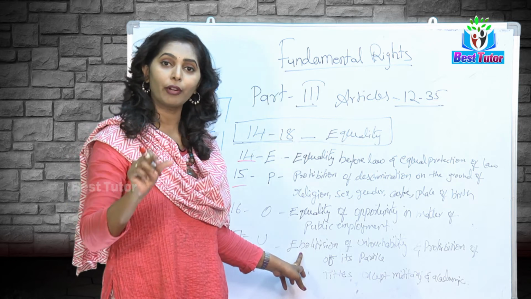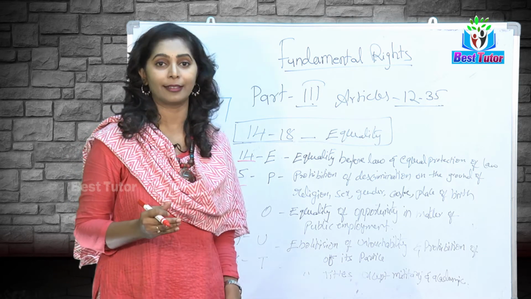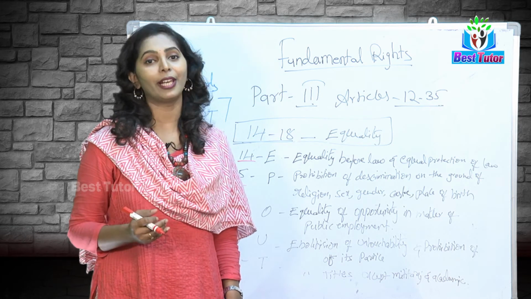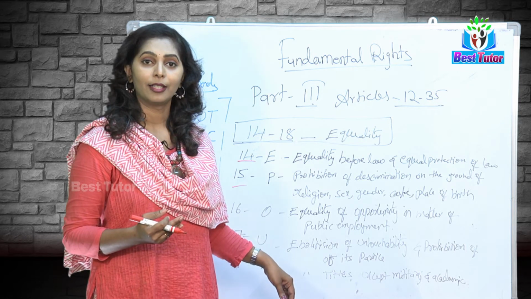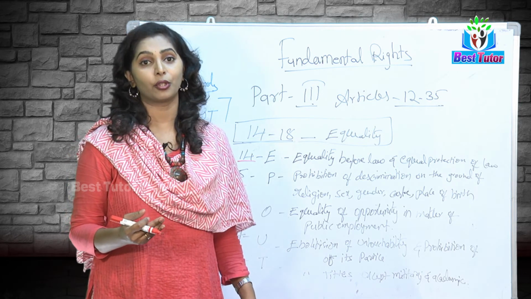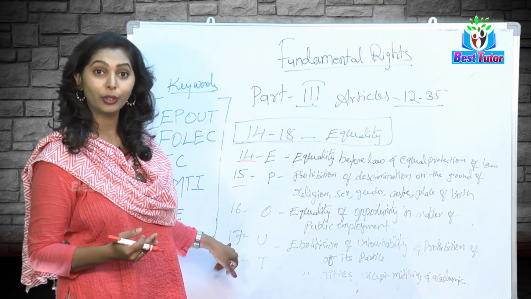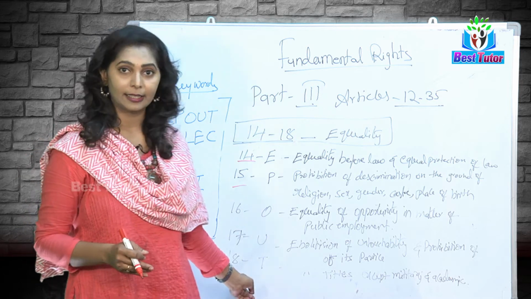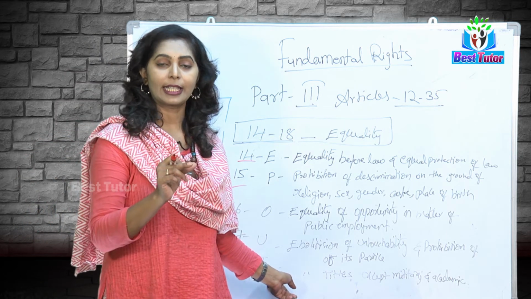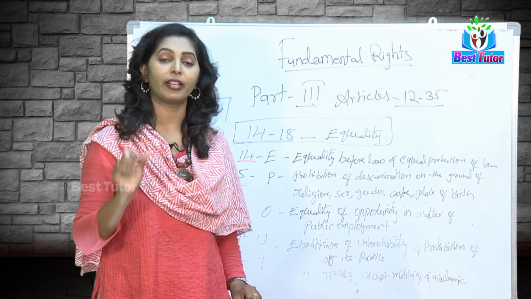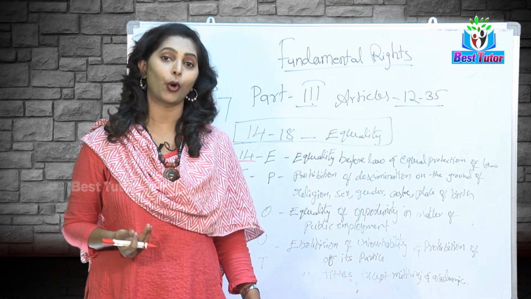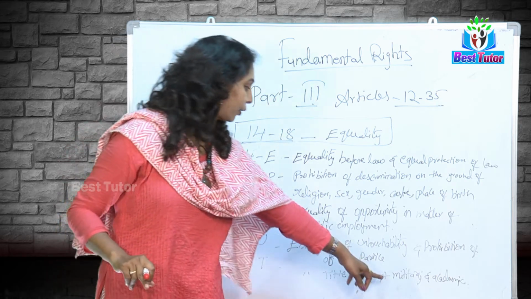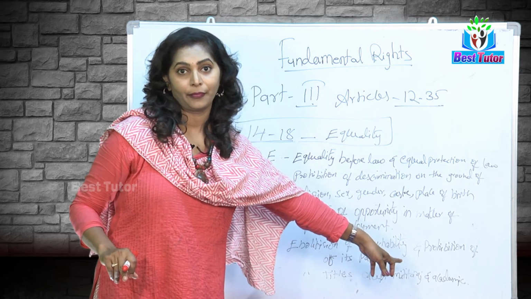When we hear the word untouchability, we think of Ambedkar. Ambedkar fought against untouchability. Jyotirao Phule also fought against it, and he faced the problem of untouchability. So, this is the most important article 17. Next is article 18: titles, prefix and suffix, will not be entertained by the constitution. Titles are not allowed except military and academic.